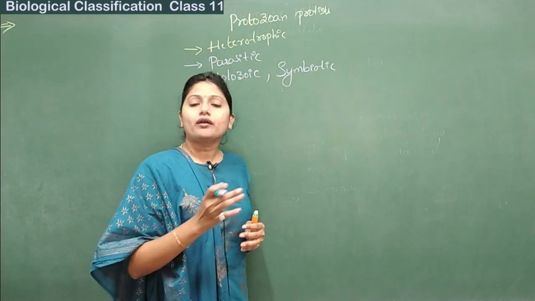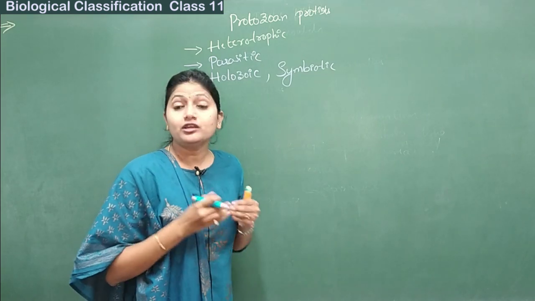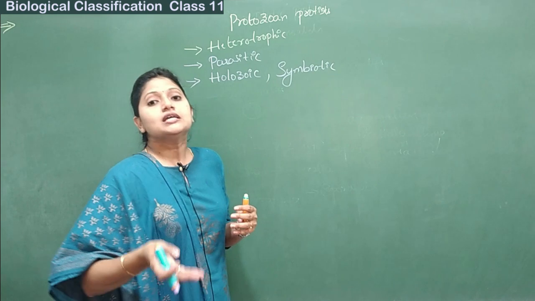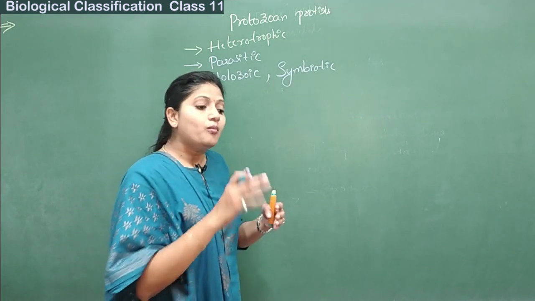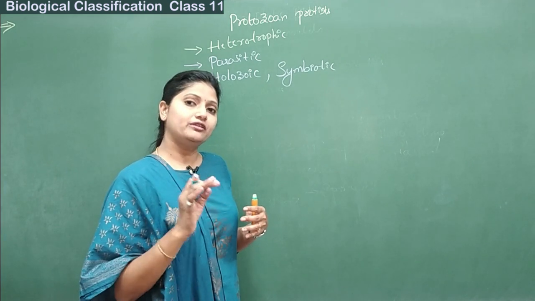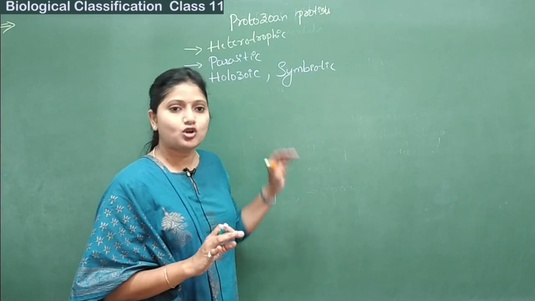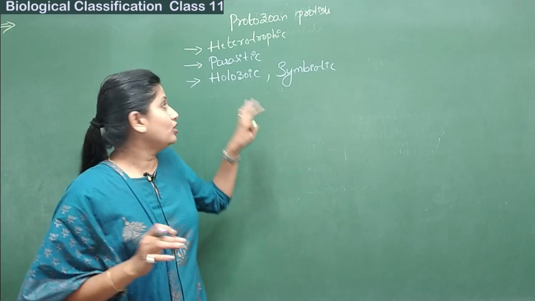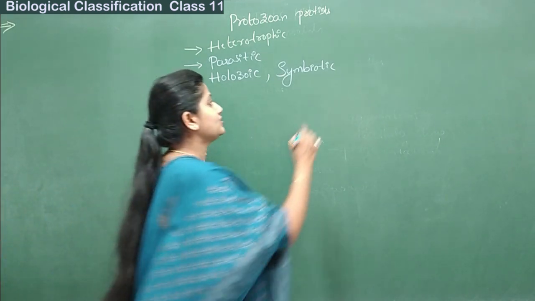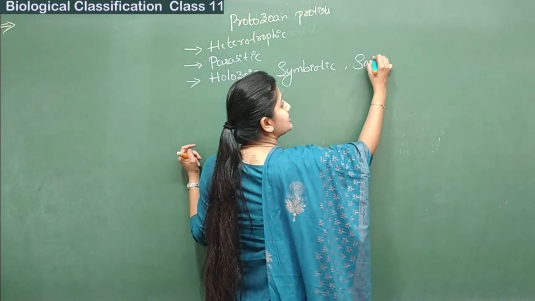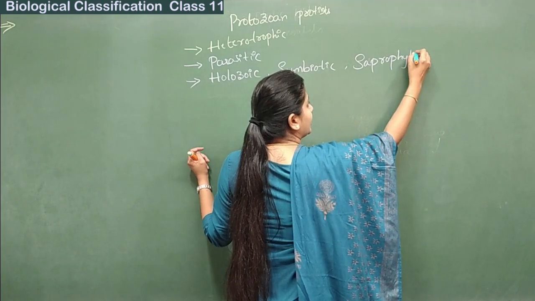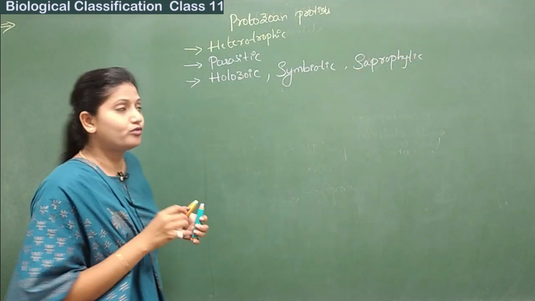Symbiotic is when two organisms stay together by a mutual understanding, both being mutually benefited in the relationship. That is called symbiosis. So it is holozoic, it is symbiotic, and these organisms can also be saprophytic.